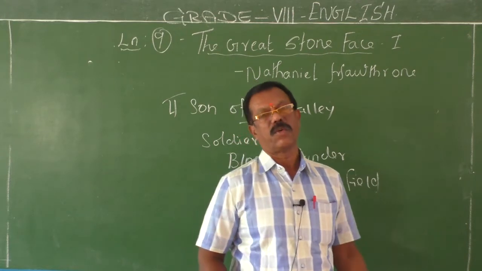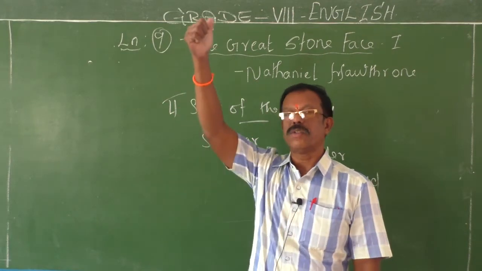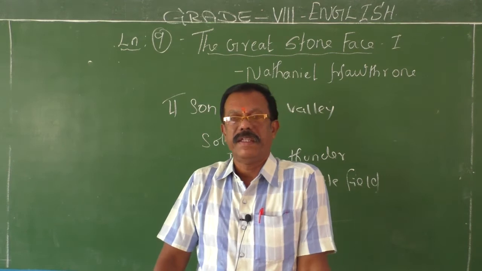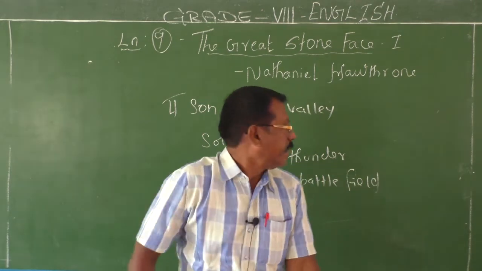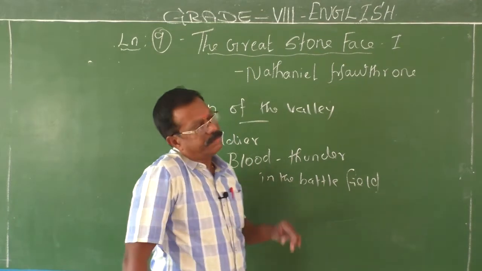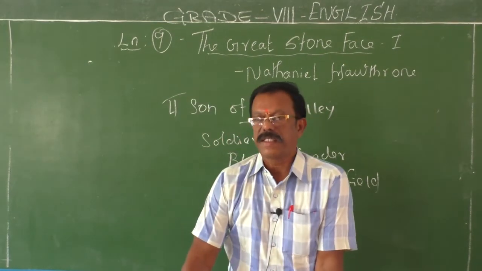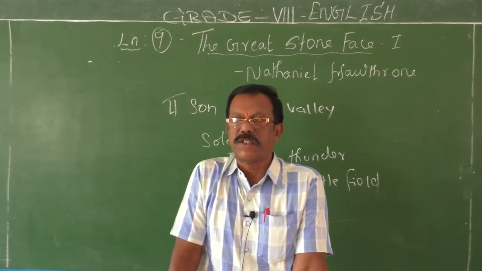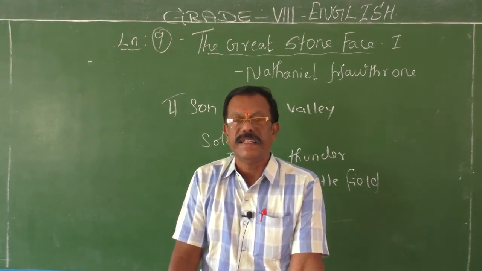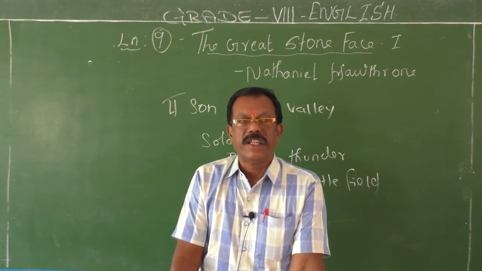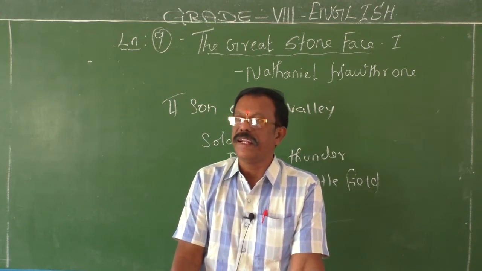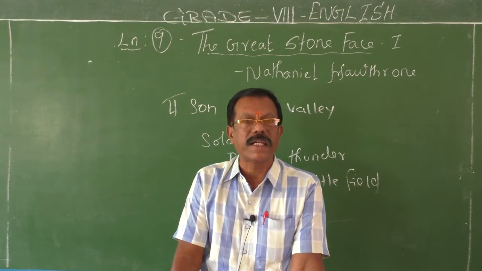Actually, he was a soldier, but he got to a great position in the army due to his hard work. So he was considered as Blood and Thunder in the battlefield. He was really considered by the people as the true son of the valley, because he had close resemblance to the great stone face. Therefore, people were so excited to see his face, and they were ready to give a rousing welcome to that man.